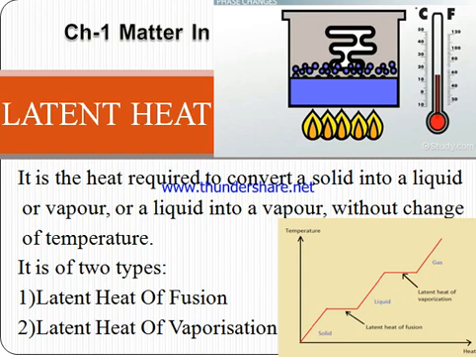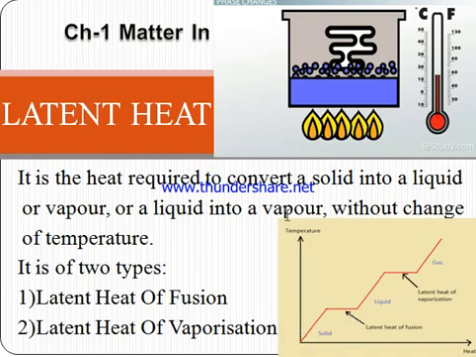Nowadays you can calculate exactly, but it is the hidden amount of heat which is not used to be calculated. So it is the heat required to convert a solid into liquid or a liquid into vapors without change in temperature. The very necessary condition is that you have to supply the heat energy, but the temperature will not change.